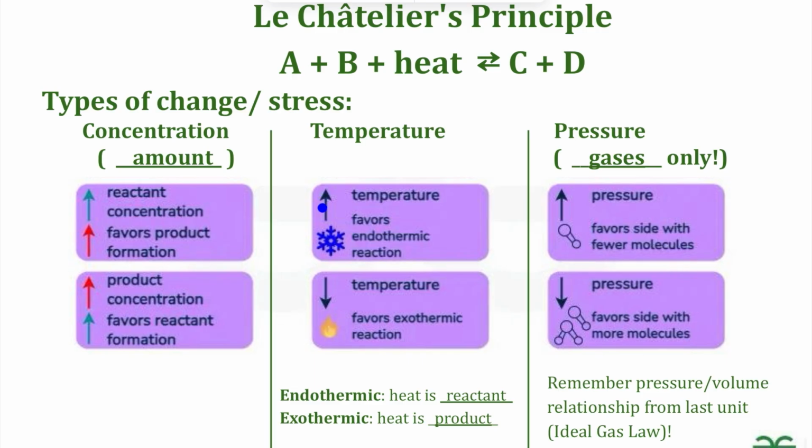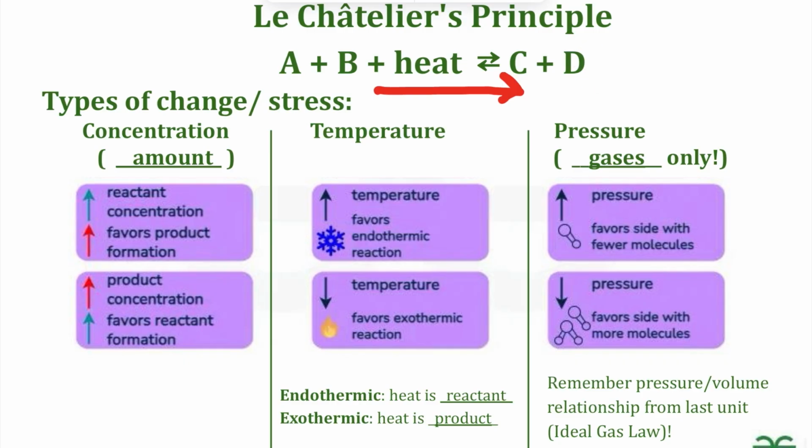With temperature, let's say we are increasing temperature, so heat in our reaction, and heat can be on either side. So here we have to think of where is my heat, and what is that going to mean? If my heat goes up, that means my system is going to want to use up that heat. It's going to favor an endothermic reaction, meaning in that case it's going to favor the forward reaction, which means those products are going to be favored.